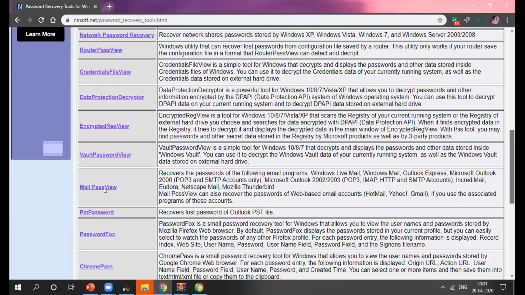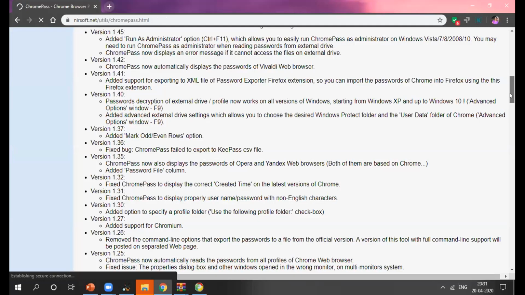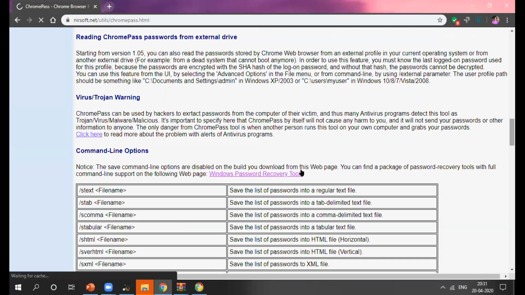When you log in to any social media accounts or internet banking accounts using Chrome, if you accept the prompt that says we want to save your password in the browser, then all your passwords will be stored there, and all the passwords can be extracted by ChromePass, right?